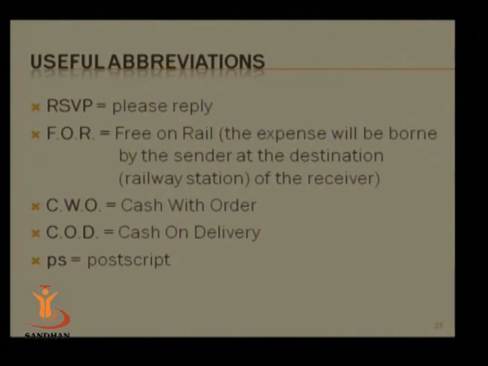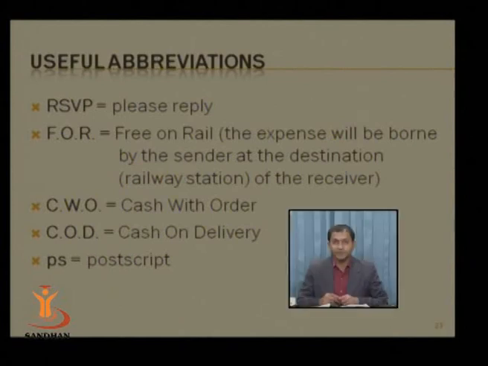FOR, it was there in one of the letters, right, in the same video lecture. FOR, free on rail, that means the expense will be borne by the sender up to the destination railway station of the receiver. So I will send the goods to your railway station, right? And till then it is on us. So you don't have to pay any amount for the railway fare, etc. But after that it will be up to you. CWO stands for cash with order, and COD is for cash on delivery, and PS, as we know, is for postscript.